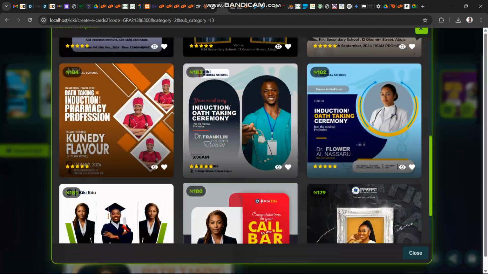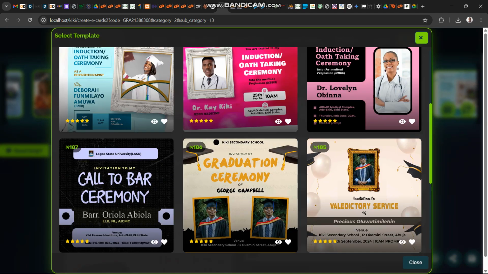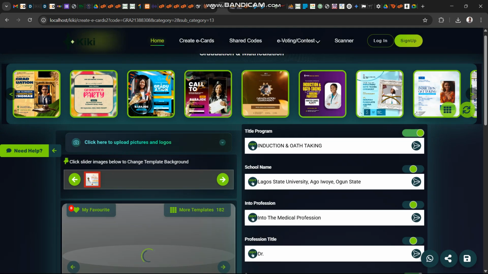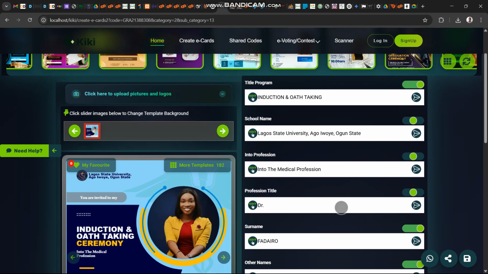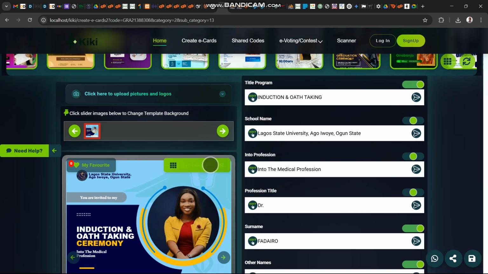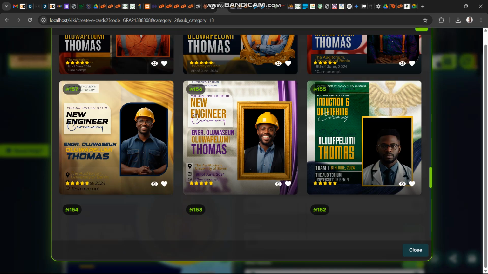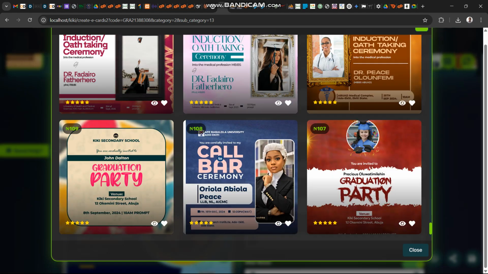So if I want to also see a grid view of all the designs, I can see here there are samples, there are different templates I can actually use here. Let's assume I want to use this. I'll just click on it, and here we have a full-fledged template readily available. So I can decide to add them to my favorites in case I want to have access to them.